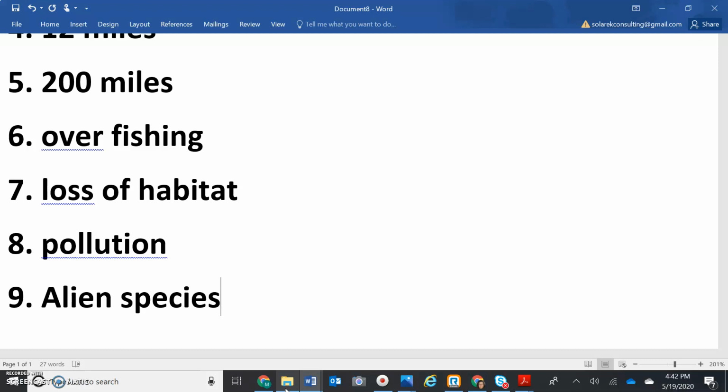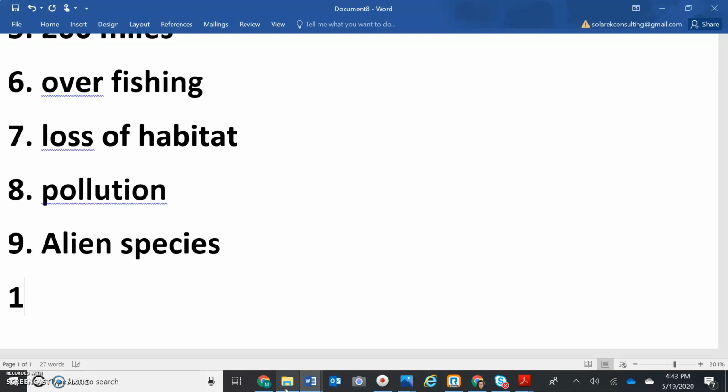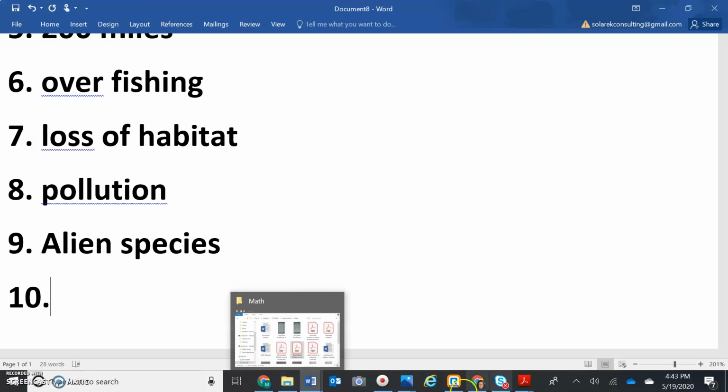That would ruin us as humans. It would kill us off, because we can't really go up against dinosaurs. It would be very hard to have those foreign animals introduced to our habitat. So that's what an alien species is. It's something that doesn't usually belong there. So that's number 9. And our very last one, number 10.